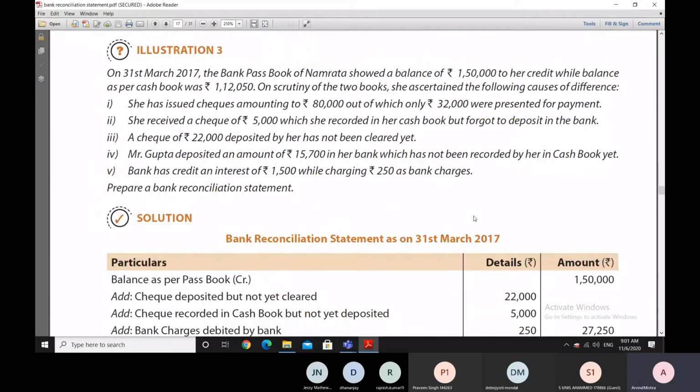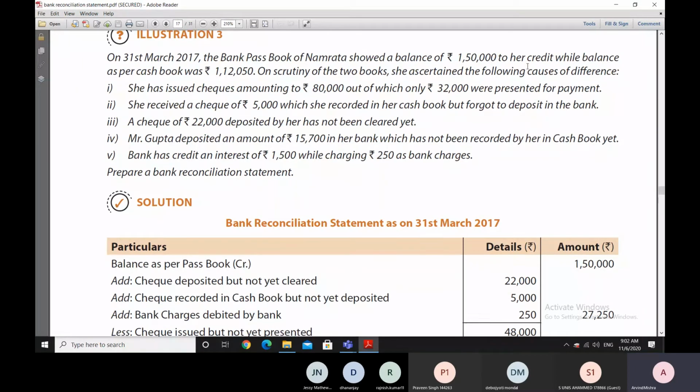Now let us take one more example. Examples help us to get clarity over many things. So therefore we are taking examples. Again, on 31st March 2017, the bank passbook of Namrata is showing a balance of 1,50,000 rupees to her credit, while the balance as per cash book was 1,12,000 rupees.